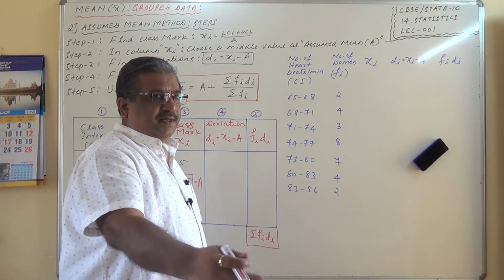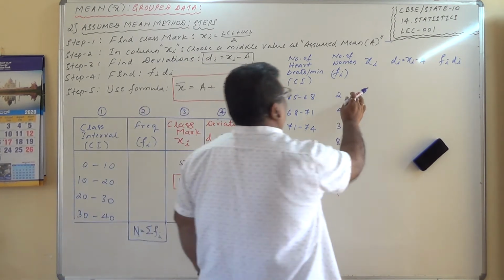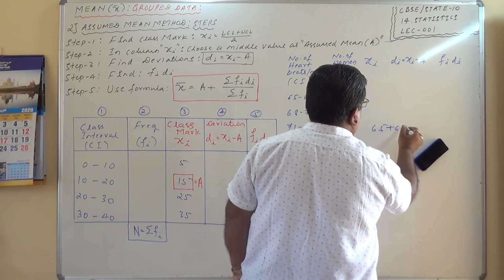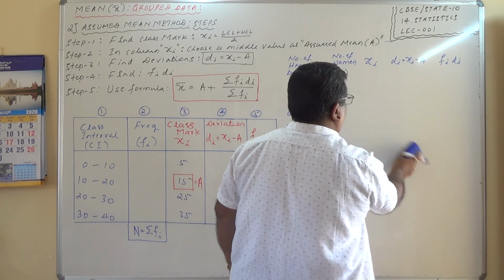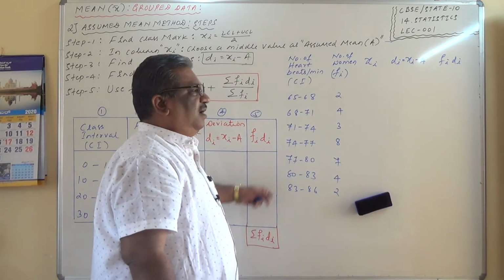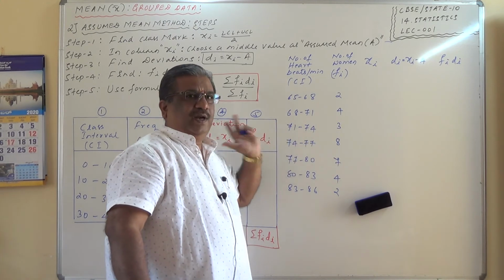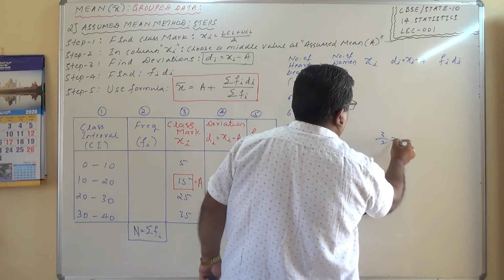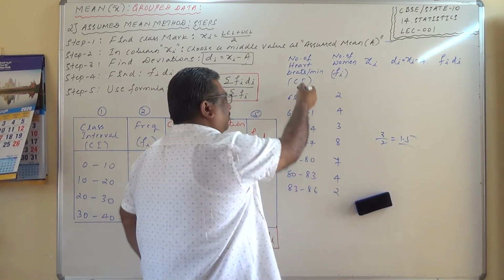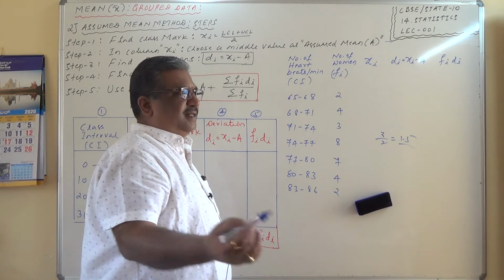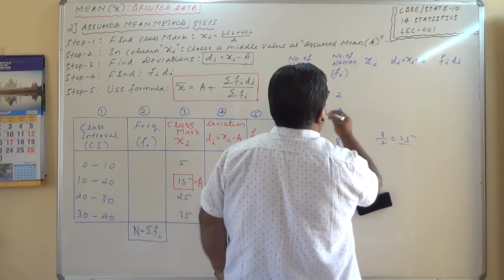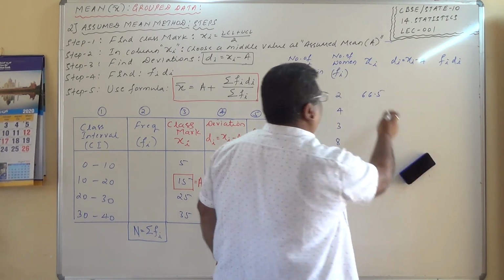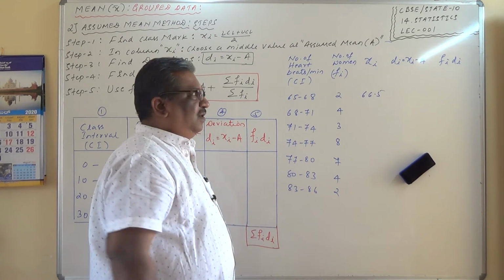67.5. How much is this? 66.5. Because how do you calculate this one? 65 plus 68. See here, one more method of calculation is half the class size added to lower limits. That's the best thing. 68 minus 65 is 3 here. 3 divided by 2 is 1.5. So 1.5 you go on adding to all the lower limits. That is enough. 65 plus 1.5, 66.5.